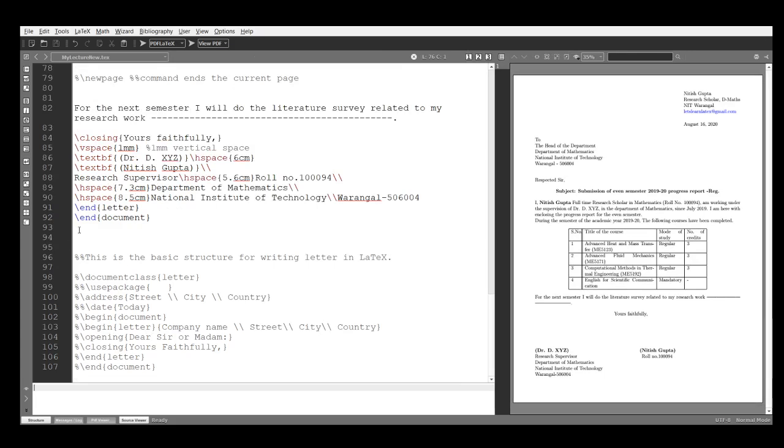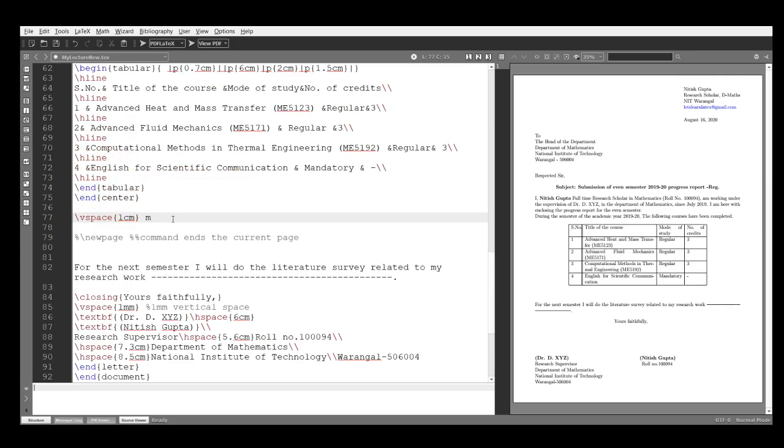So that is the reason I am using vspace for vertical space. How much space? 1 centimeter. Okay. So that is the reason I am using vspace here.